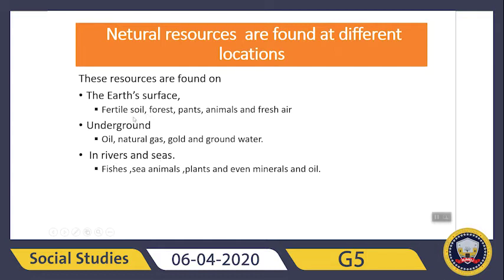Fertile soil, forests, plants, animals, and fresh air are natural resources found on the surface of the earth. Then we have oil, natural gas, gold, and groundwater, which are found underground. And last, rivers and seas provide us with fish, sea animals, plants, and even minerals and oil.